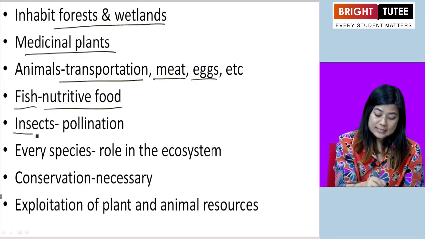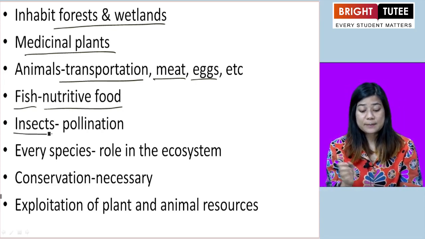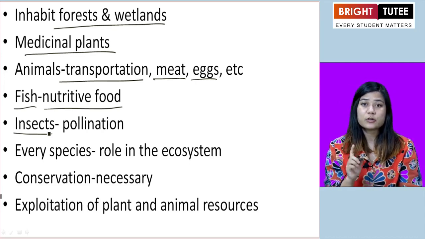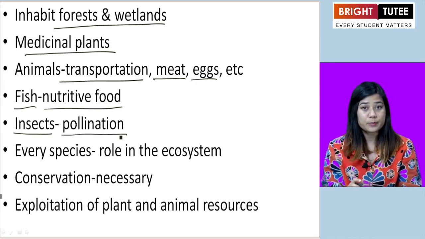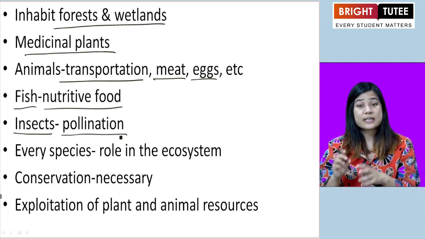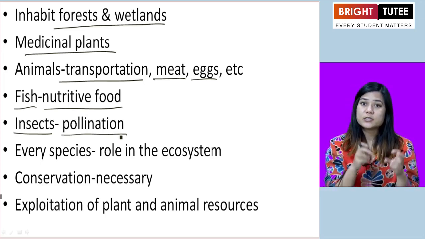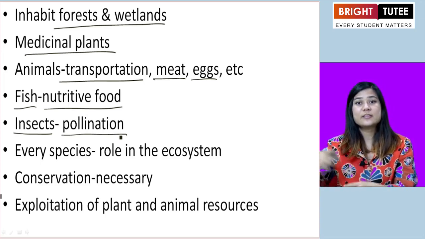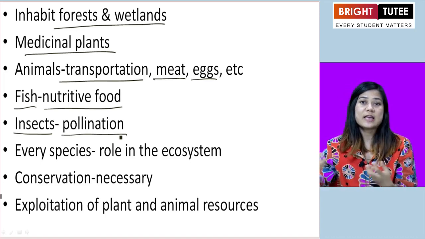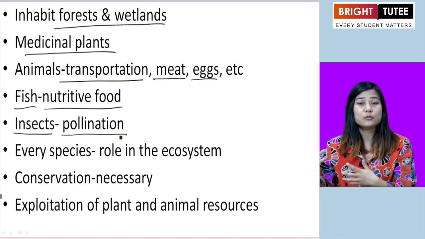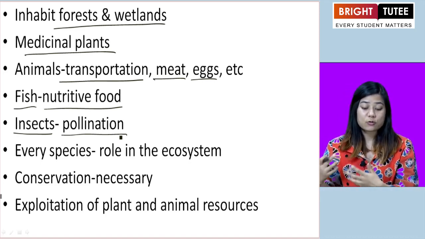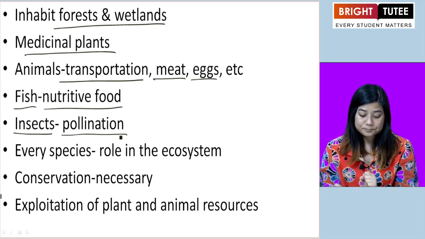Okay. Insects are also very important. They play a key role in pollination. They take the pollen from plants to other plants, and with that, plant growth and reproduction is helped.